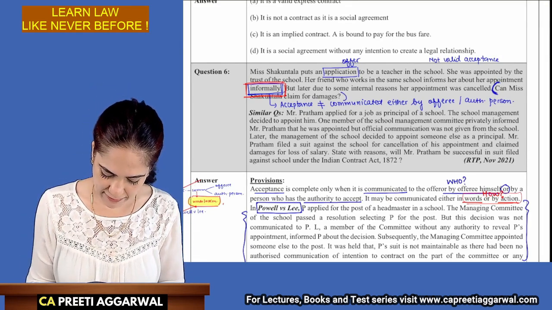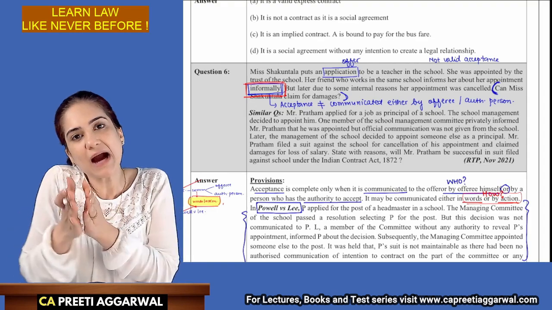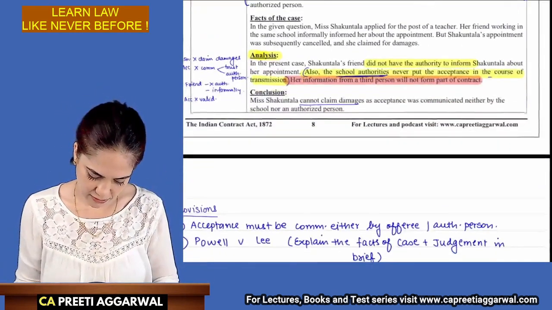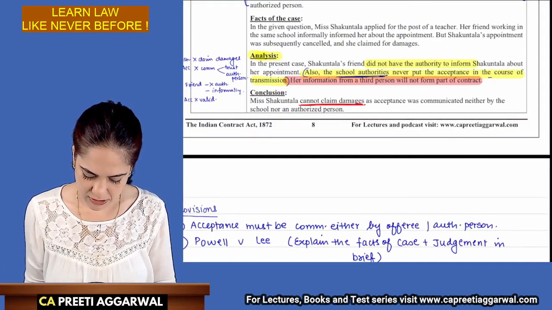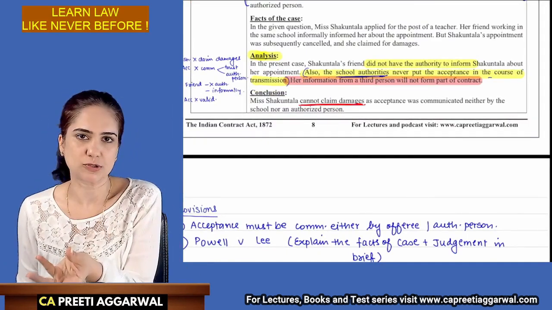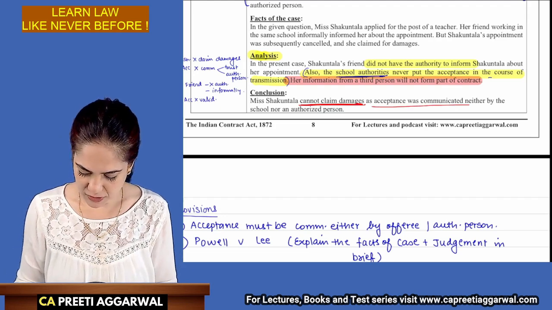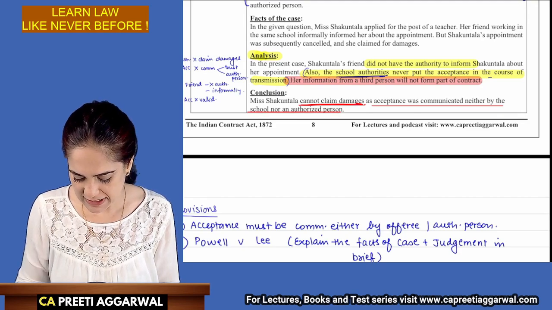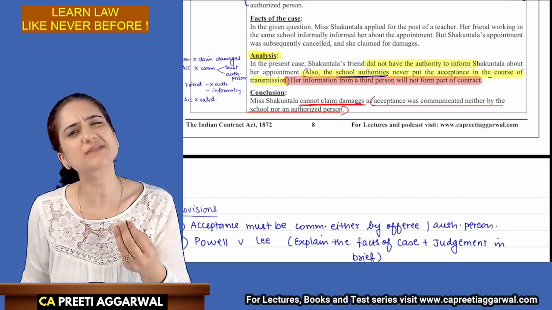See this last part: Can Ms. Shakuntala claim for damages? This is to be answered in the conclusion part. So what will you write in conclusion? Ms. Shakuntala cannot claim damages. Write the reason also. Why? As the acceptance was communicated neither by the school nor an authorized person. This is actually a repetition, but it is okay.